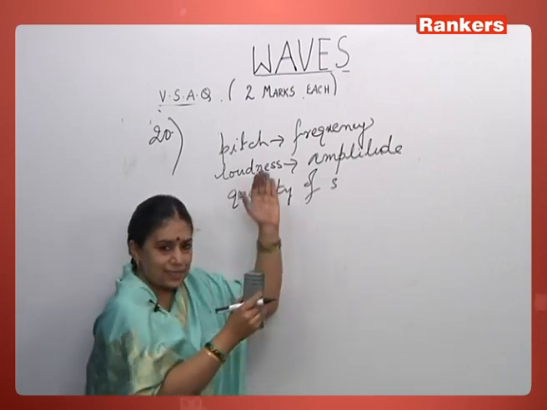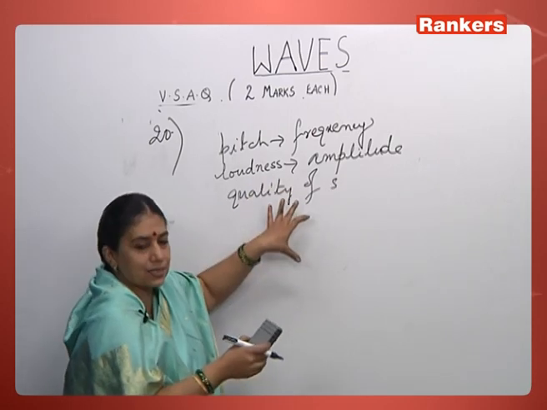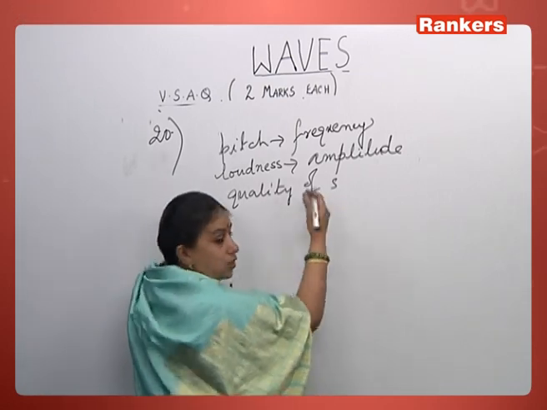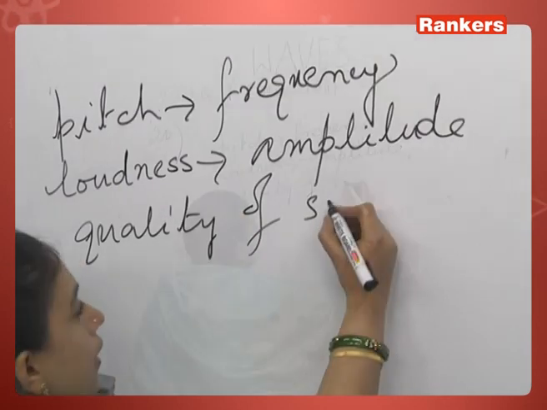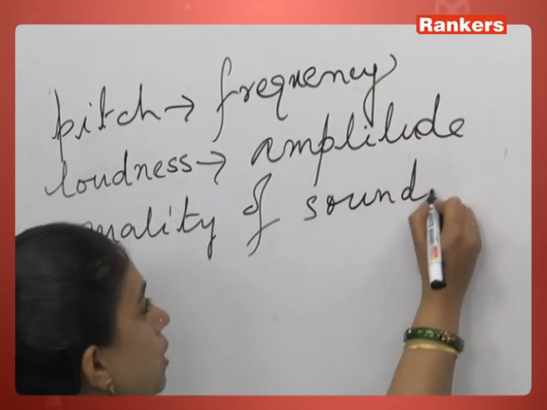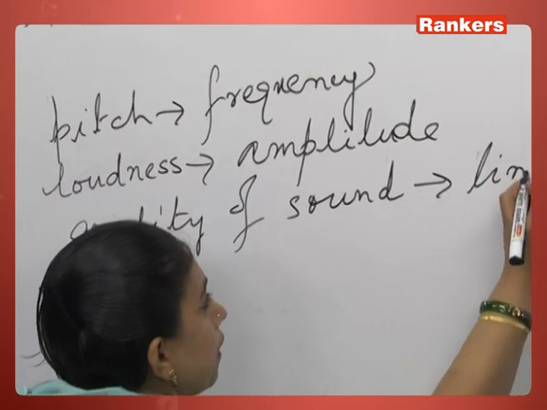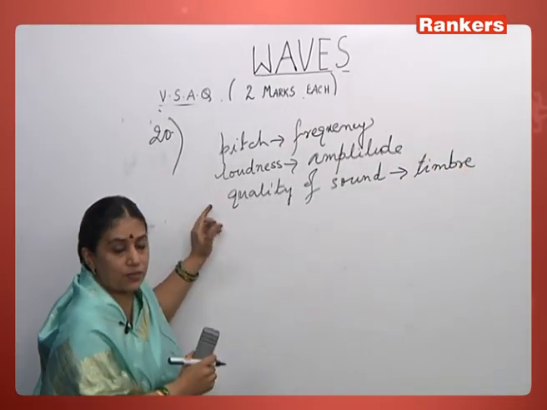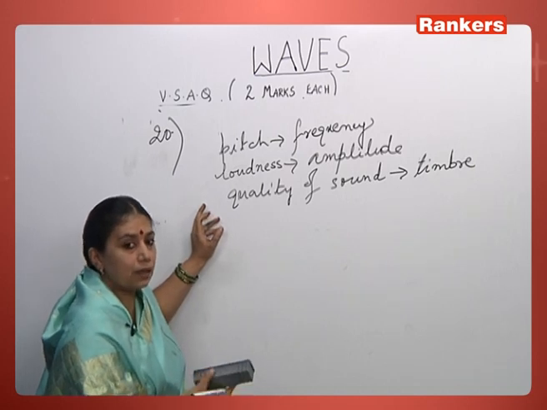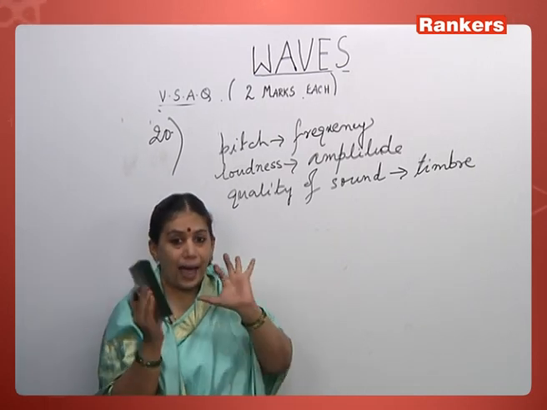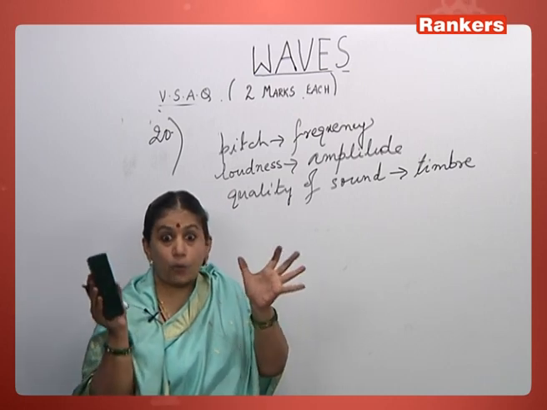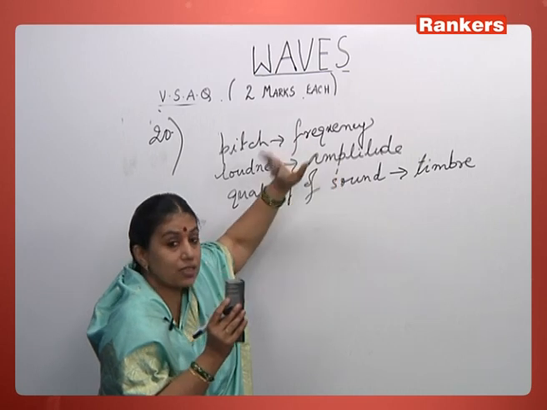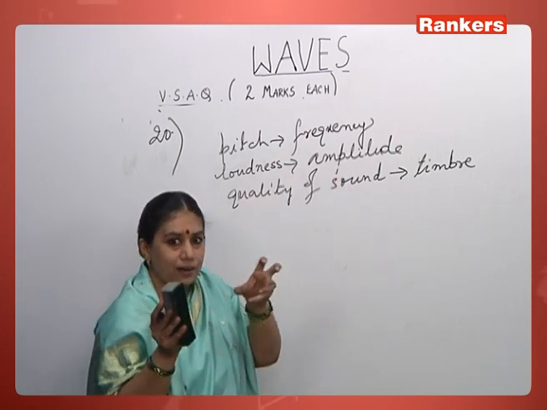These are all just extra things. You need not write them in this answer, but with this knowledge you can get a better effect. That's why I am explaining this. You should not write all this in the answer. Quality of sound is called timbre. Whenever we discuss sound, these are the three factors we refer to. For example, when a lion roars, it is very loud. The loudness, the amplitude, is more, but its frequency is not more. It's not shrill, it's loud.